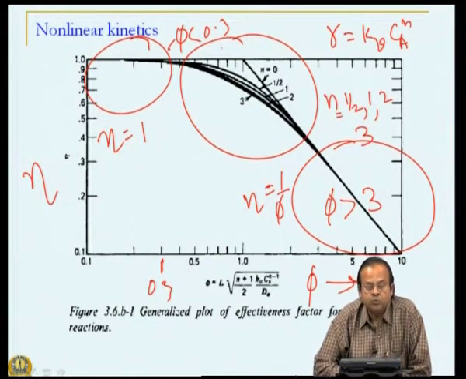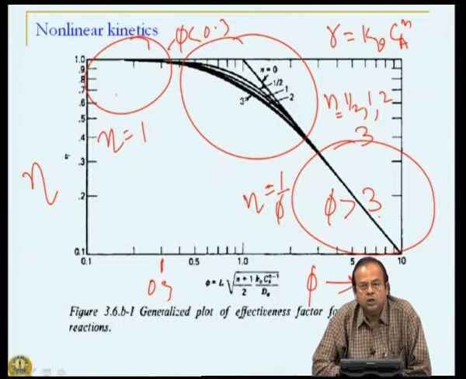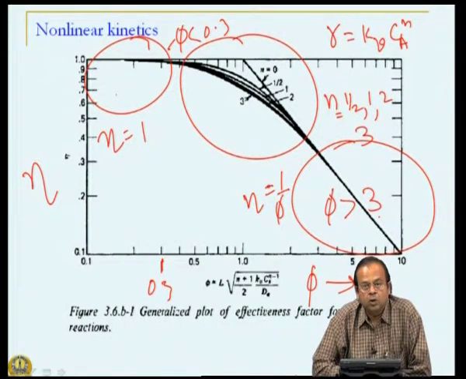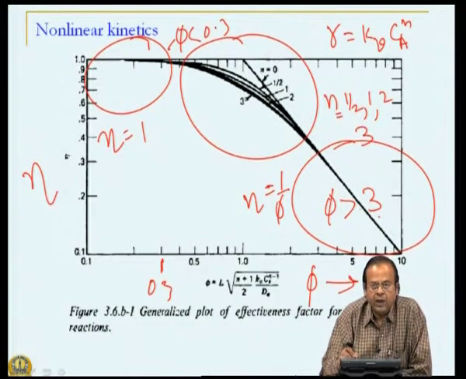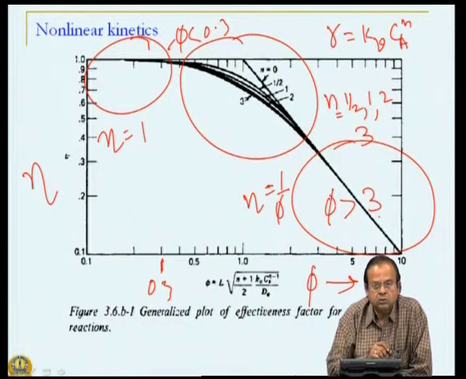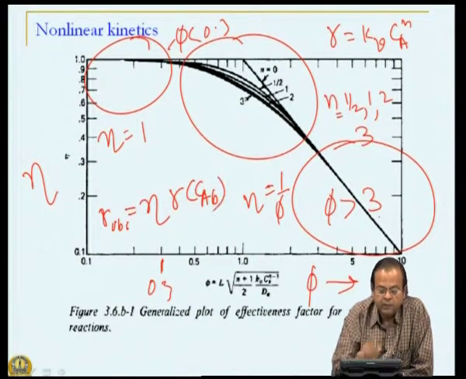But the two extremes of reaction control and diffusion control, for any power law kinetics, the effectiveness factor relationship with Thiele modulus is unique, and this is a remarkable result, because what it means is that if I know the equation of this line, at least for limiting cases, I know R observed as eta times R of CAB.